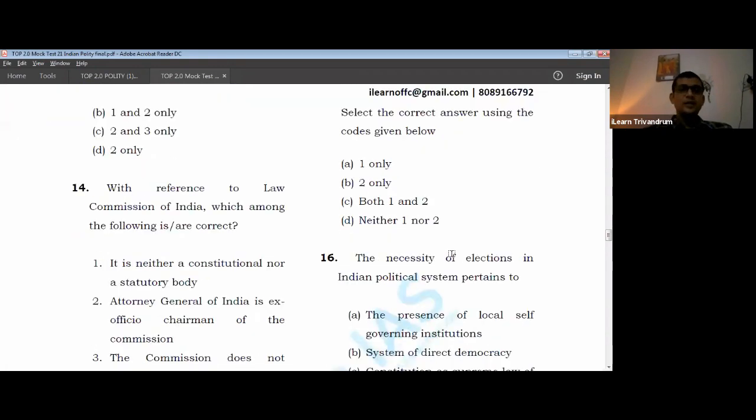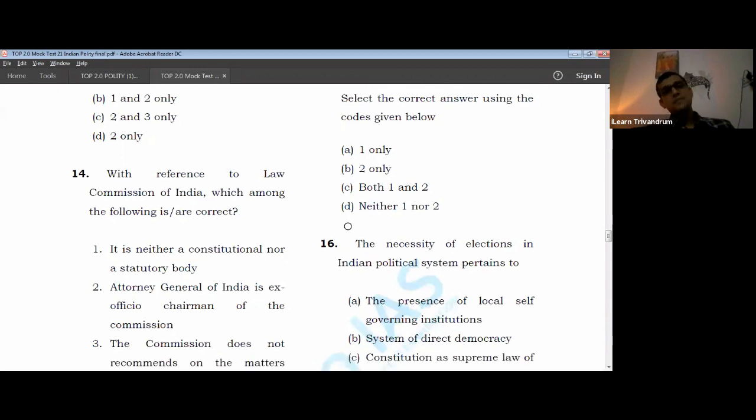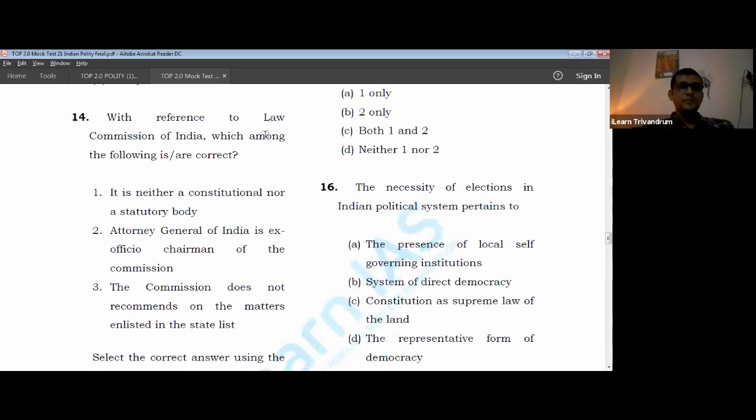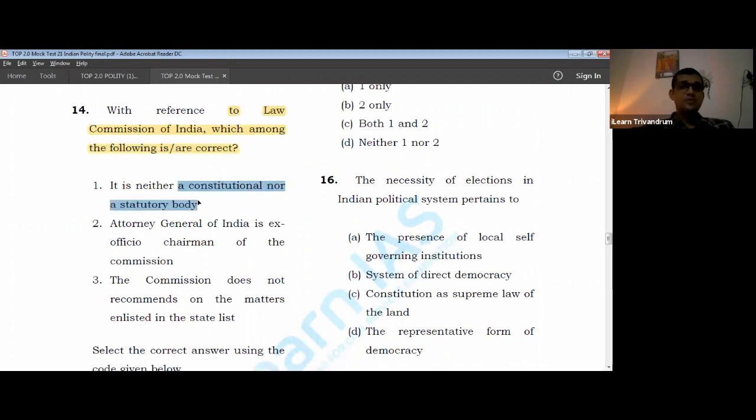Now 14th, with reference to the law commission, so we are coming back to the non-constitutional bodies. Which of the following is correct? It is neither a constitutional body nor a statutory body. Is it a constitutional body? Do we find any reference about law commission in the constitution? No. Is it mentioned in any statute? No. So it is an extra statutory and non-constitutional body.